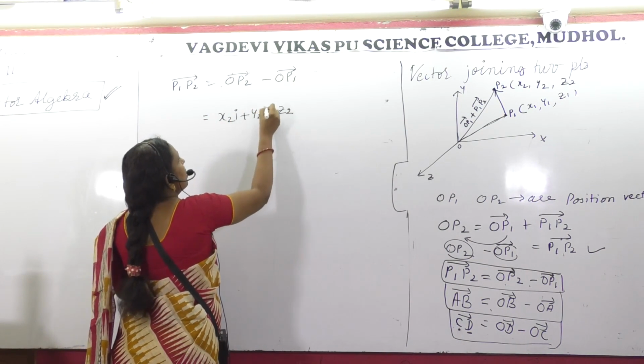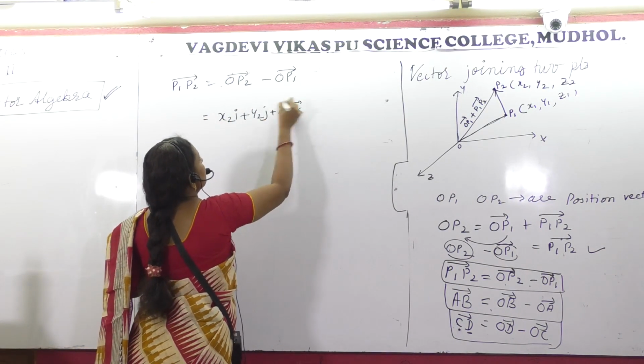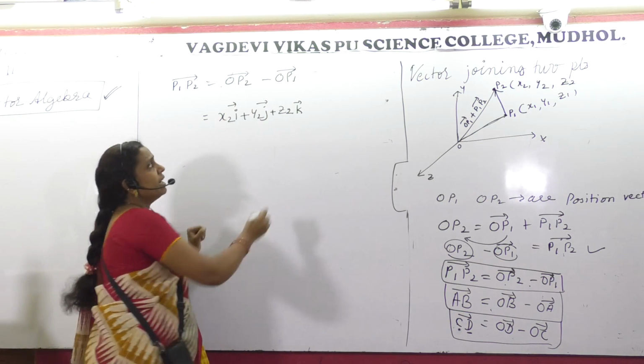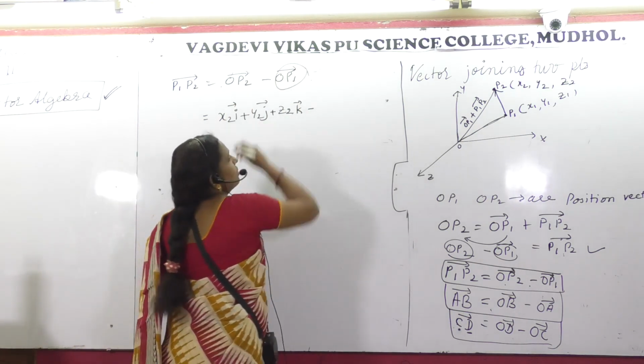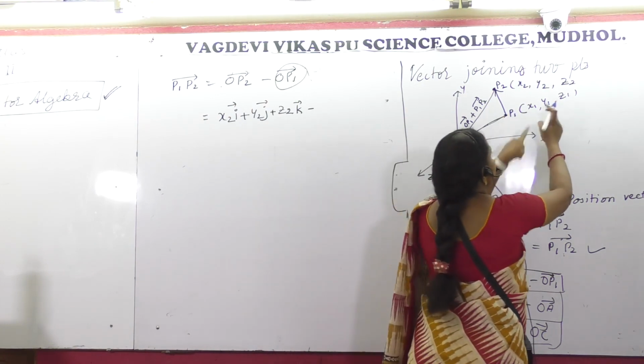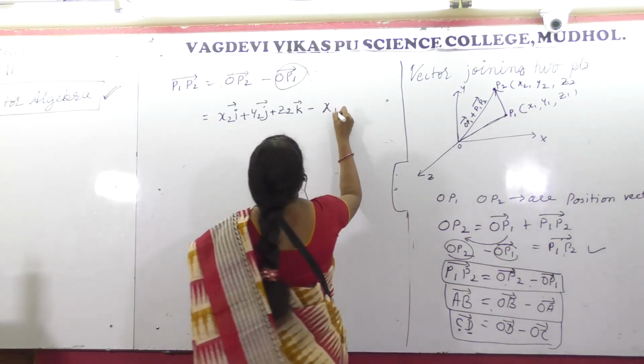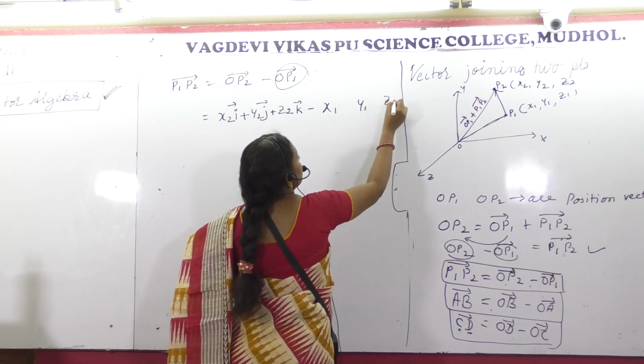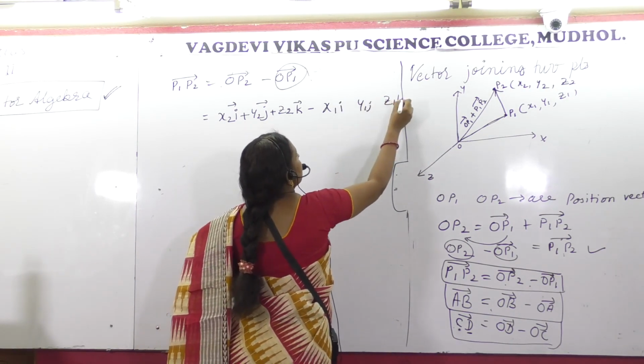Vector means this is how you have to interpret, is it not? Minus OP1. What is OP1? With the components x1, y1, z1, i, j, k.